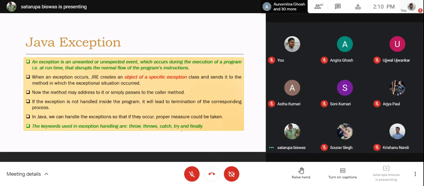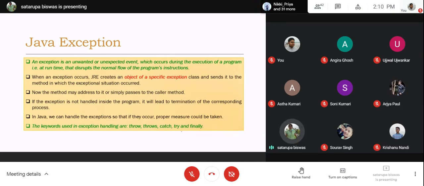Suppose the exception occurred in main. If the exception occurs inside the main function, then it has a choice. All the methods which are subject to that exception have a choice of handling it. Exception handling measures could be taken, or it could simply be passed.